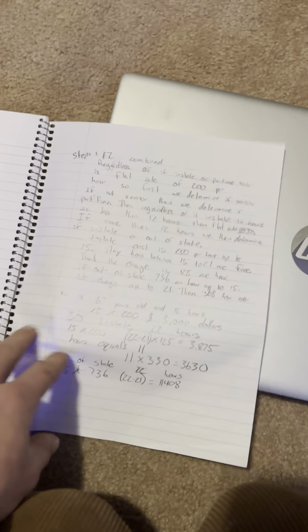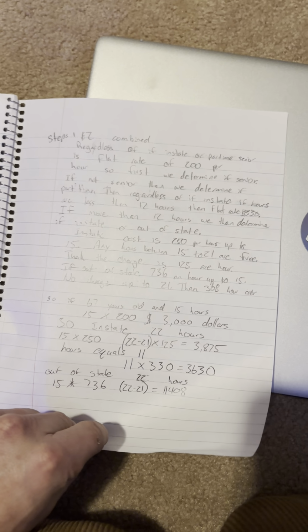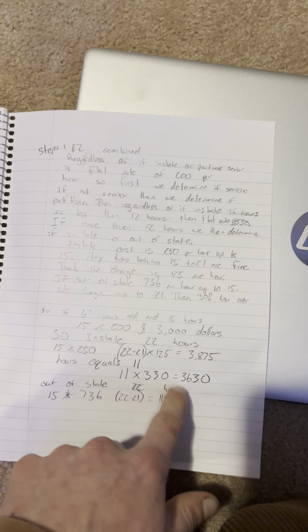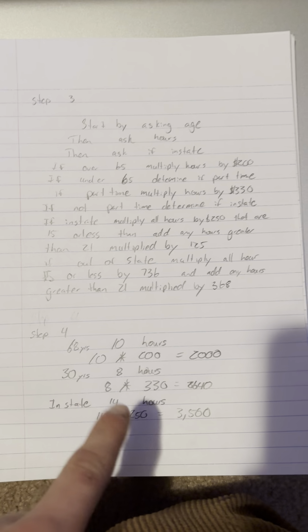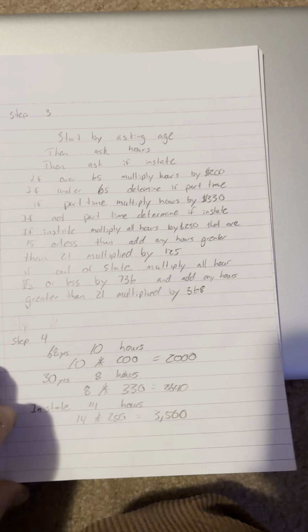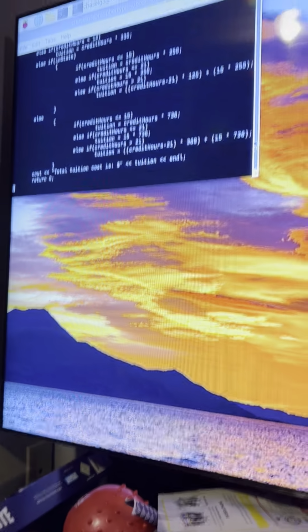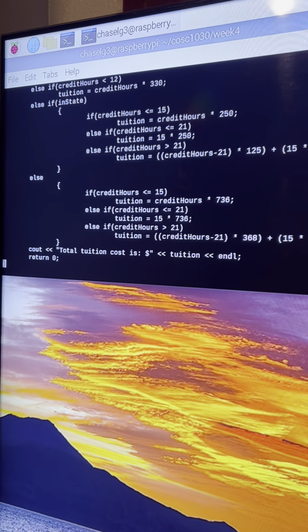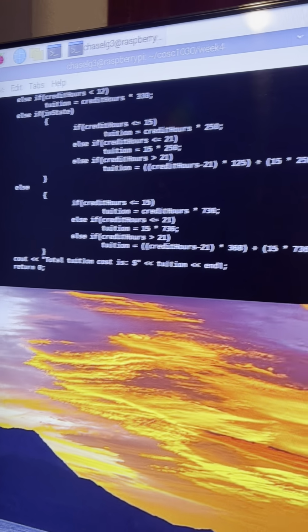I will turn in a copy of this too, but this is just my written out stuff, my steps 1 and 2 kind of combined together, figuring out what's most important, doing the multiplication, and kind of making a pseudo run of steps, and then trying out a few different inputs again. And then I got into writing my code and testing it. So, yep, that's it for week 4 programming assignment.